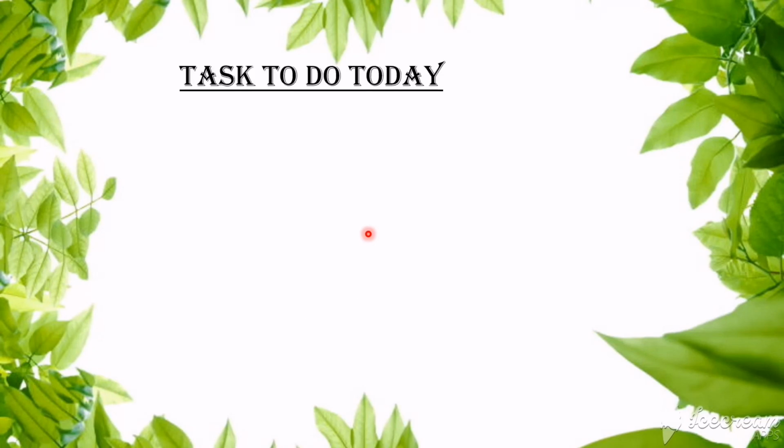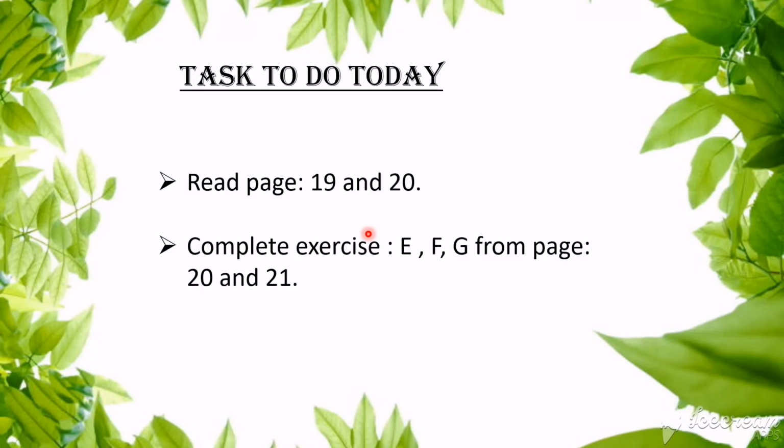Children, and today's task. You have two tasks to do today. Like in the previous class, I asked you to do two tasks. I think you have completed that. Today's task is, you have to learn from page number 19 and 20. As I've already told you, not only listening to the class is important, reading the textbook is very, very important. It is necessary, it is needed. Complete the exercises E, F and G from page number 20 and 29. These exercises are based on the topic that we have learned today. So try doing that, children.